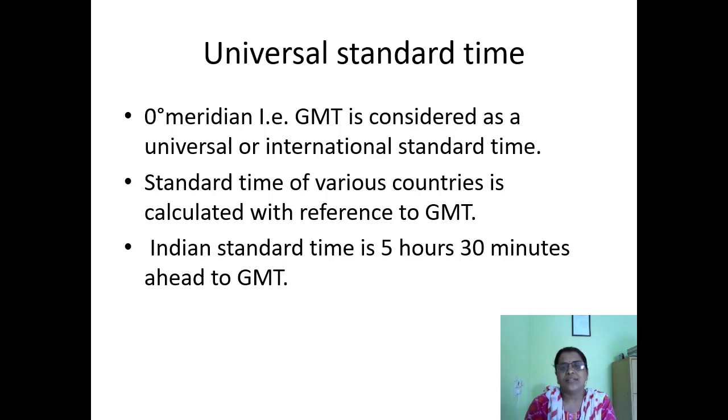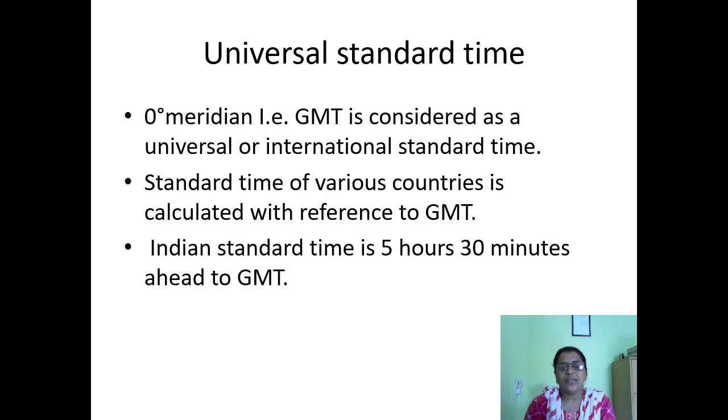So, Universal Standard Time. The whole world follows time according to the zero meridian. Zero meridian is called GMT. GMT is considered as universal or international standard time.